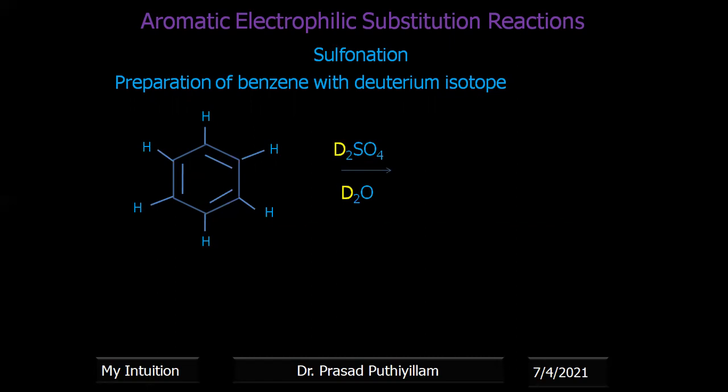So we expect that one of the hydrogens is replaced by SO3H, and when the reverse reaction occurs, it will be replaced by deuterium. Then the next hydrogen site will be sulfonated, and when the reaction is reversed, it will get deuterated. Like that, all 6 hydrogens can be replaced step by step, and finally we will obtain deuterated benzene, or benzene with deuterium in place of hydrogen.